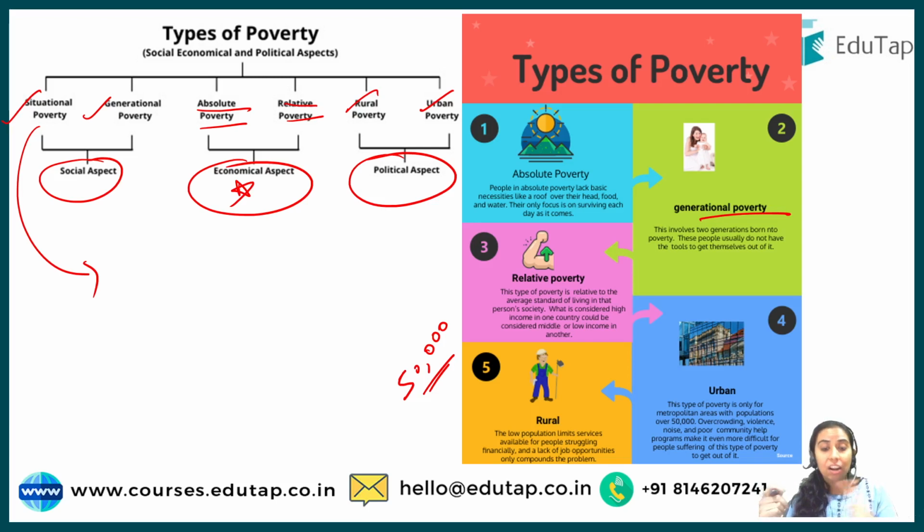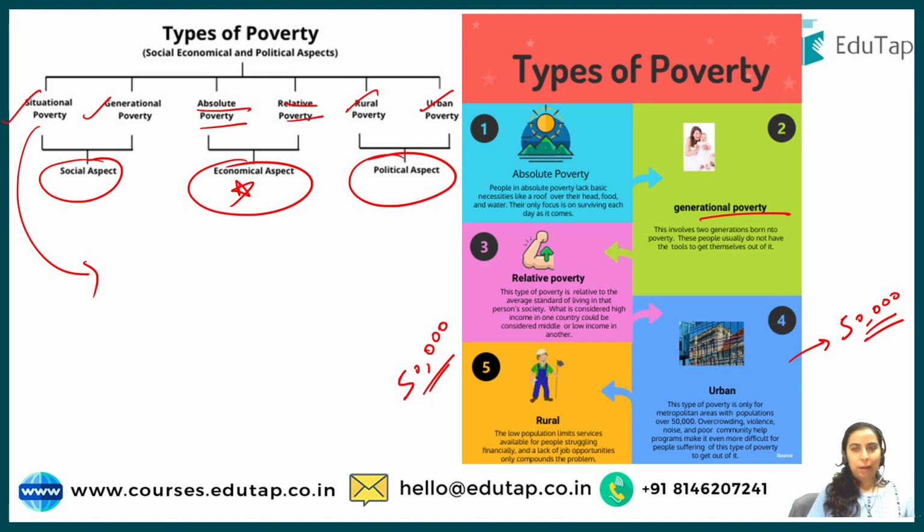On the other hand, urban poverty is where population is more than 50,000 in one urban area. There overcrowding is there, so many people are there, opportunities are there, but people are in a queue to grab those opportunities. There is violence, community help is not there, pollution is there. So all these things will also lead to poverty. This is the form of urban poverty, right?